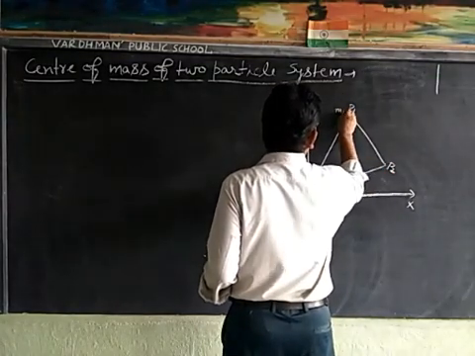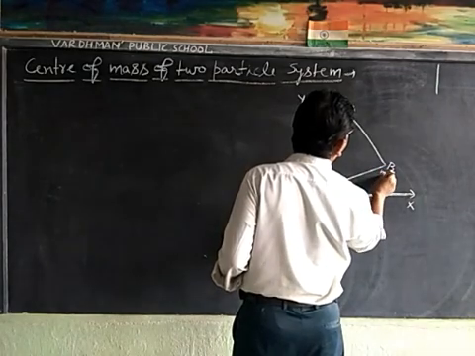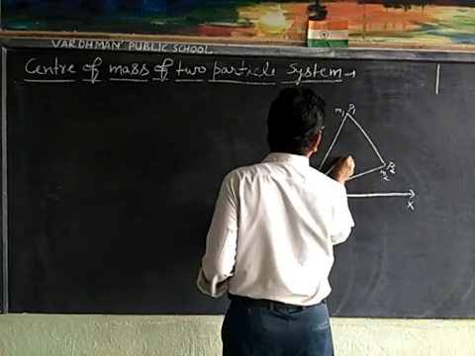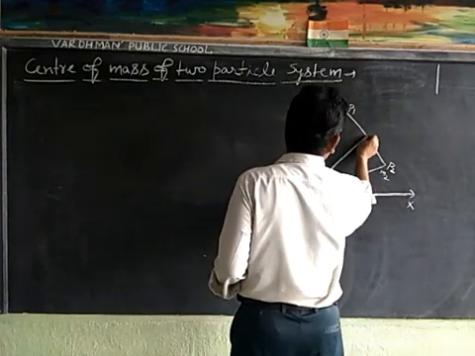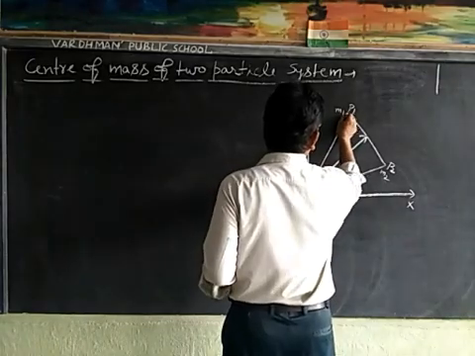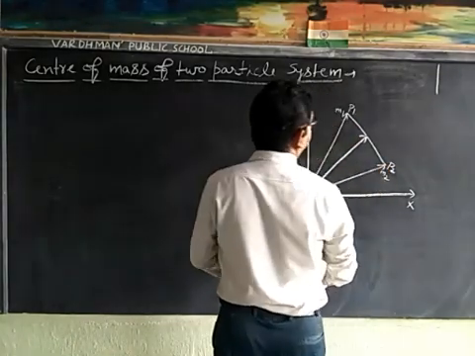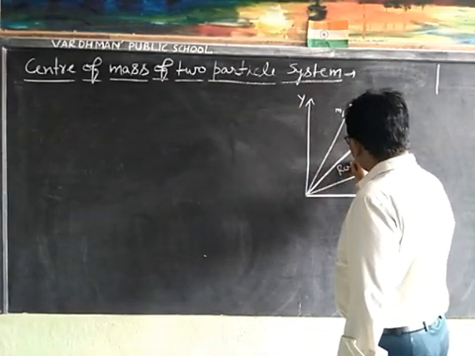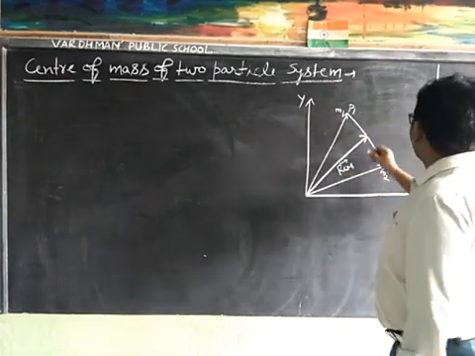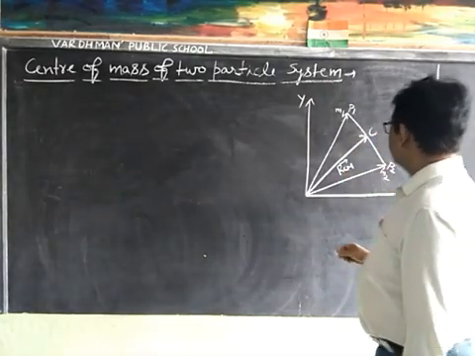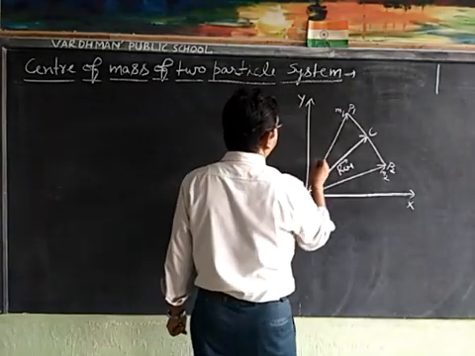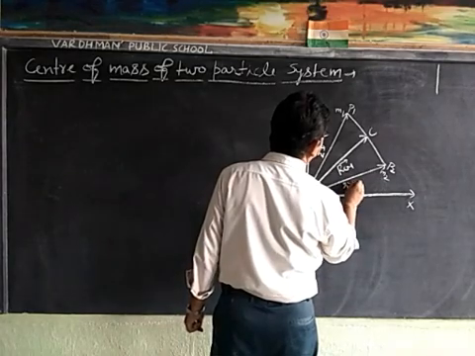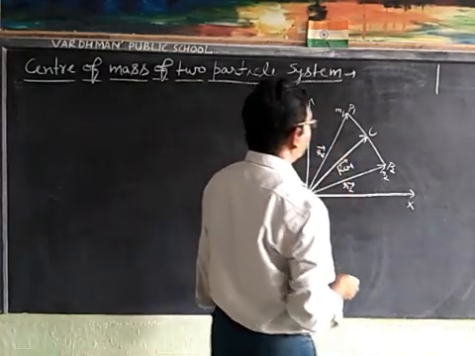Mass of the particle P1 is m1 and mass of the particle P2 is m2, and this is the point C. RCM is the position vector of the point C, and this is origin O. R1 and R2 are the position vectors of the particles P1 and P2.